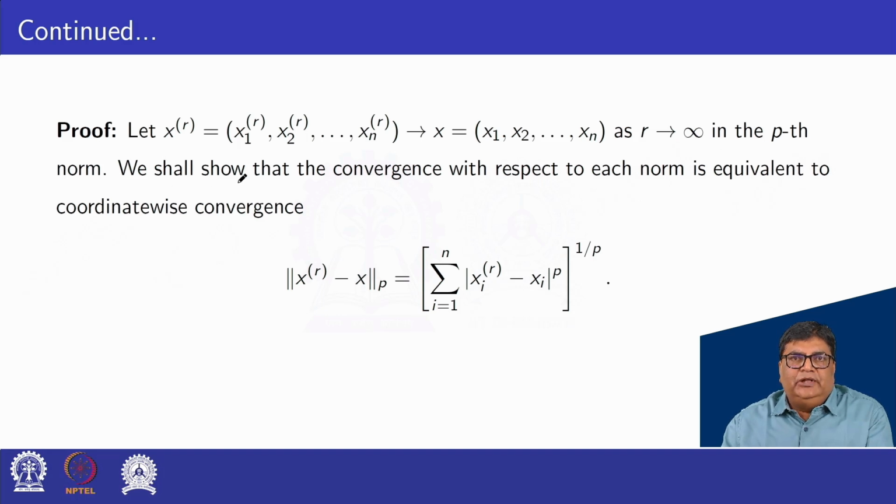We shall show that the convergence with respect to each norm is equivalent to coordinate-wise convergence. Norm of xr minus x under the pth norm is equal to summation i equal to 1 to n of mod xri minus xi power p, whole power 1 by p.